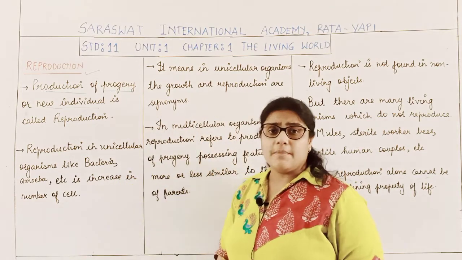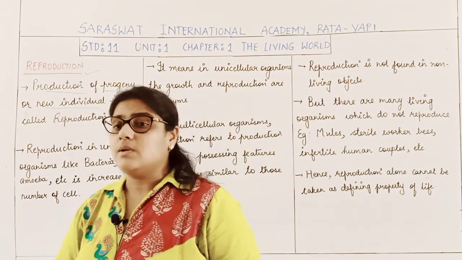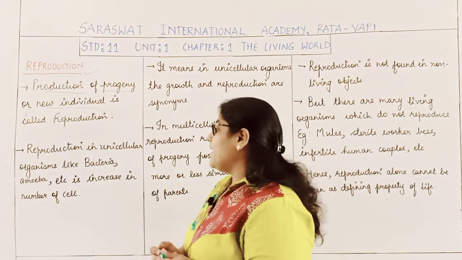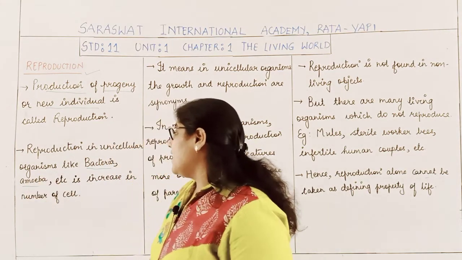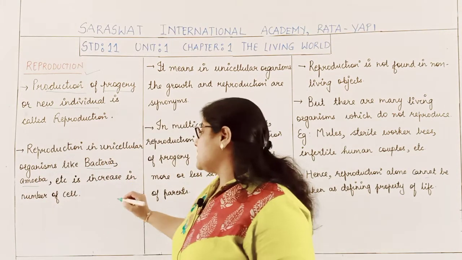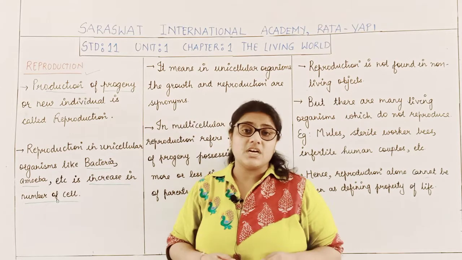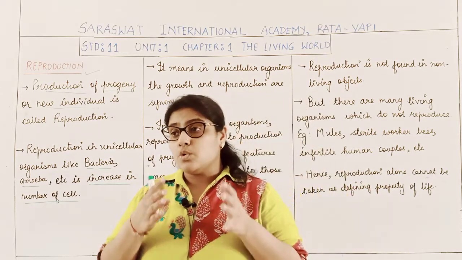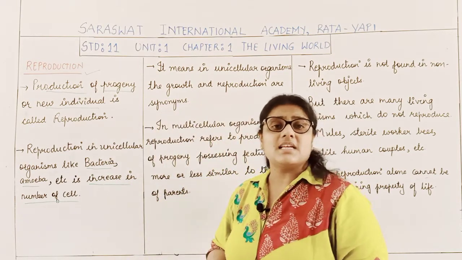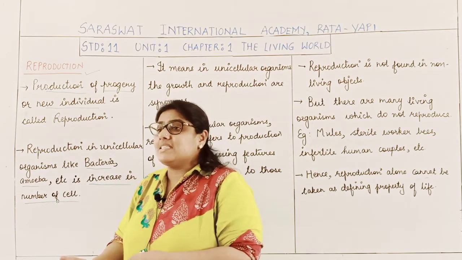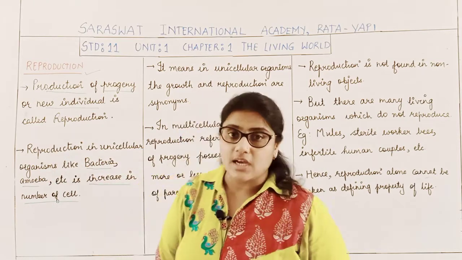Now, when we talk about the unicellular organisms, how do they reproduce? Basically, in unicellular organisms like bacteria and amoeba, the process of reproduction is nothing but an increase in the number of cells. By the process of cell division they increase the number of cells, and that increase is the process of reproduction in unicellular organisms.